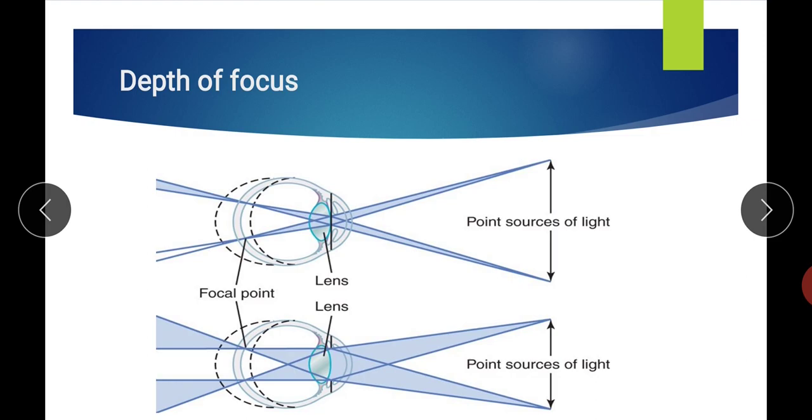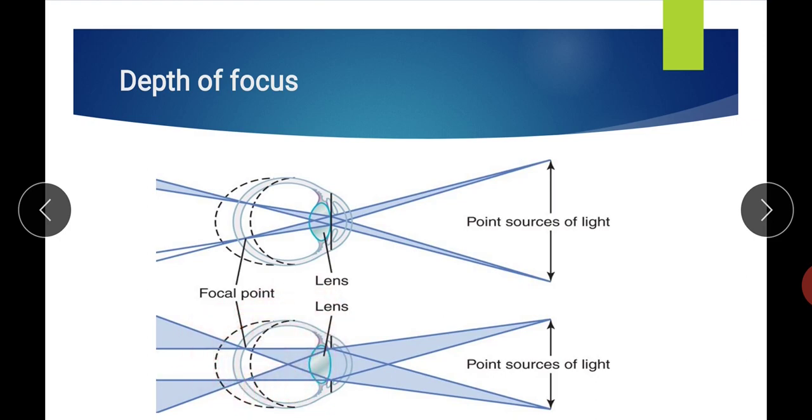From this we can conclude that the first figure has more depth of focus compared to the second figure, because in the first figure we can move the retina to and fro from its normal position, but here we cannot. If we move the retina from its usual position, it causes blurring of vision. So, here the depth of focus is less.